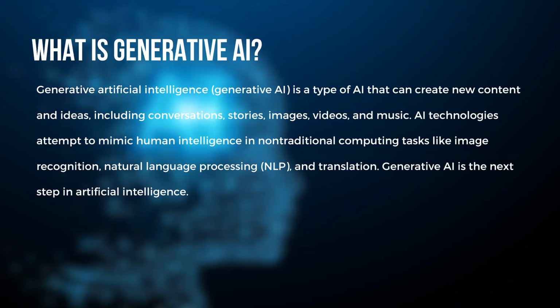Basically, generative AI is a type of AI that can create new content, ideas, conversations, stories, images, videos, and music. It is an attempt to mimic human intelligence in non-traditional computing tasks like image recognition and natural language processing. You might have seen many of my earlier examples in AWS, like machine learning, image recognition, natural language processing, text generation, and text translation. Lots of examples are there.